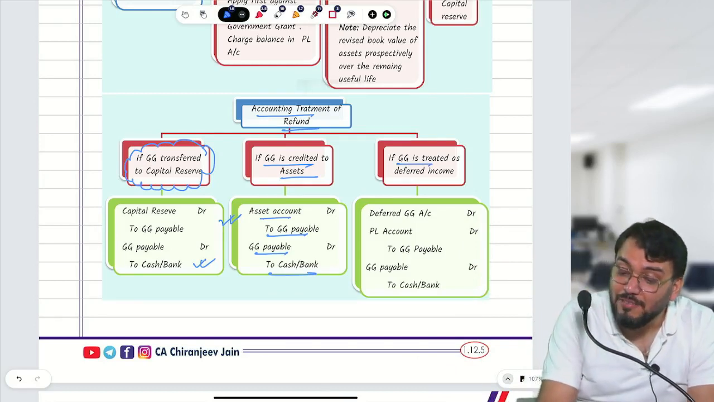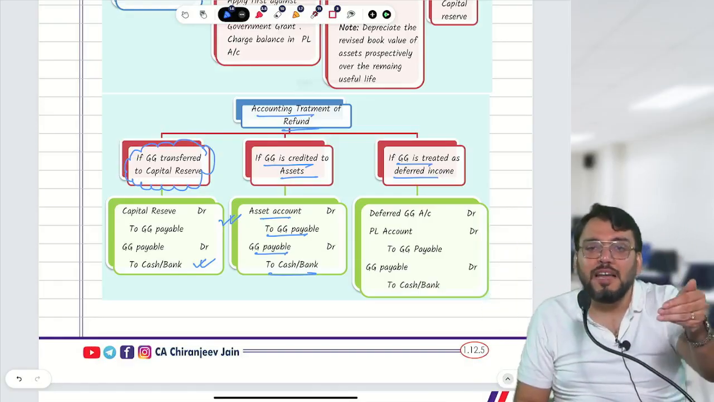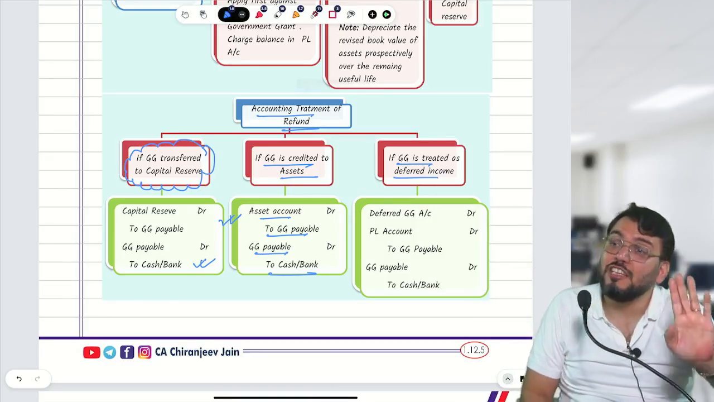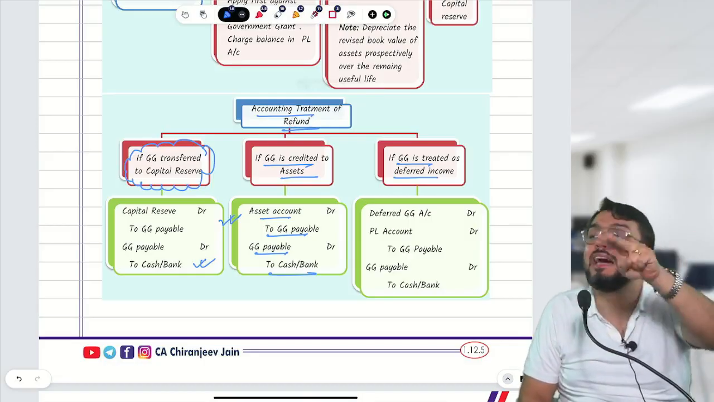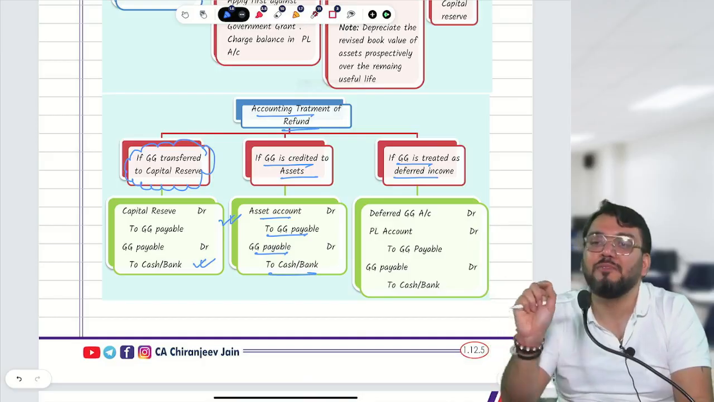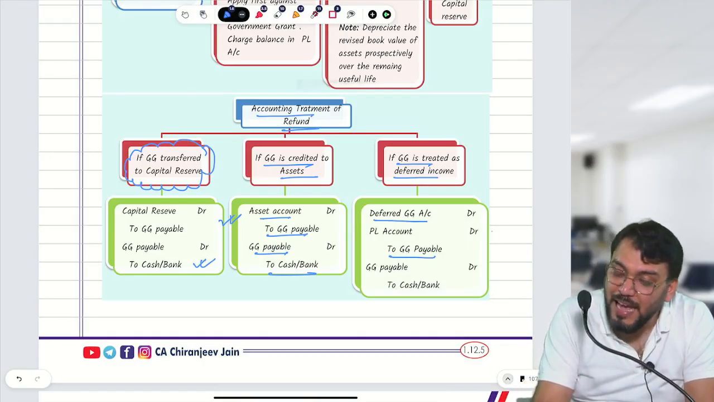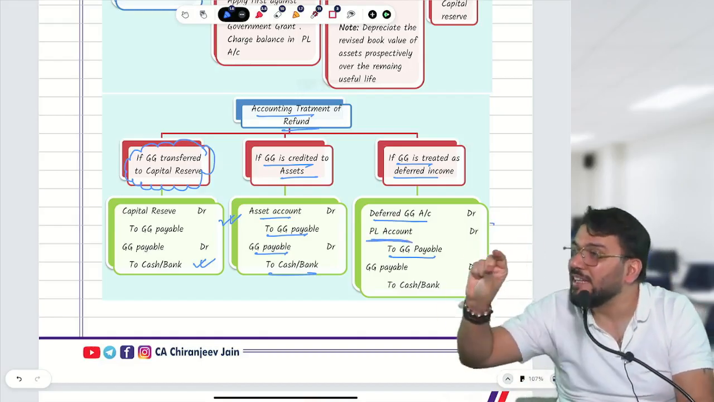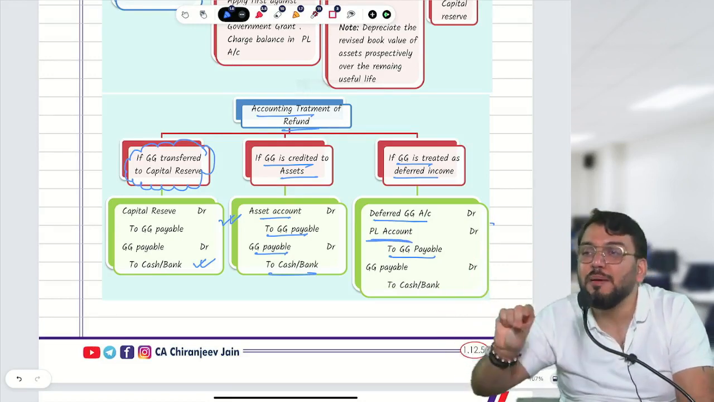If the government grant was initially credited to deferred income, then out of deferred income some amount has been transferred to PL and some amount is still in the deferred income account. So there can be some amortized amount and some unamortized amount. First you should debit the unamortized amount, meaning the deferred income account, to GG payable. Any balancing figure will be debited to PL. So your journal entry will be: deferred income account, PL account debit to GG payable to cash or bank.